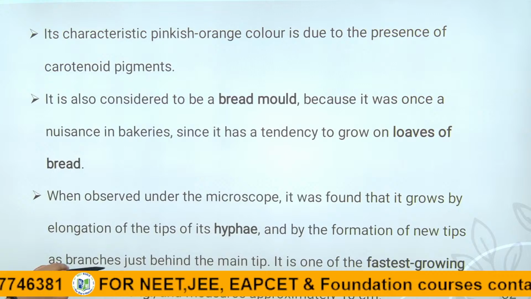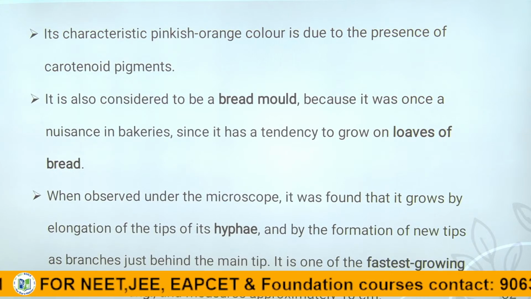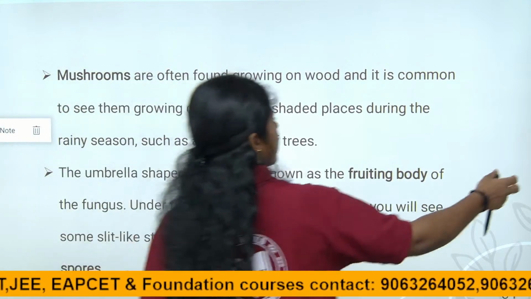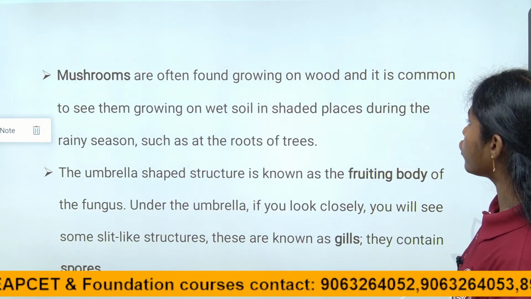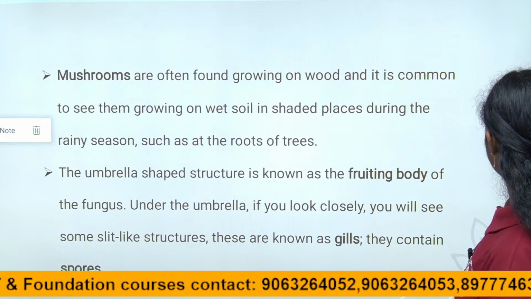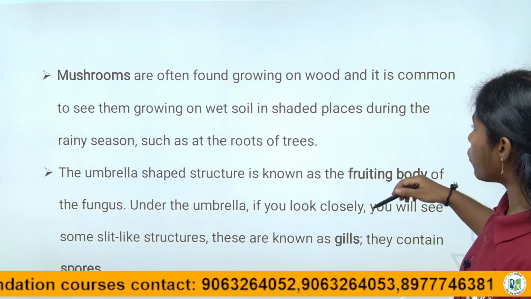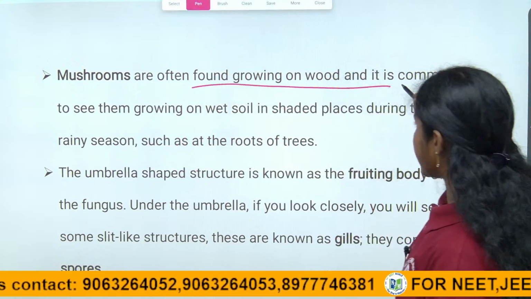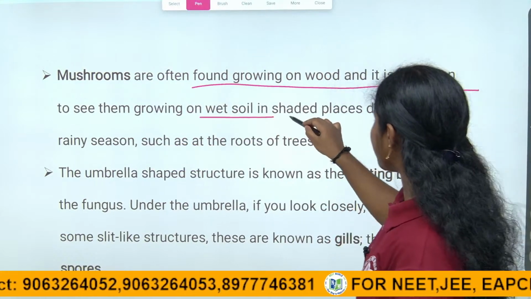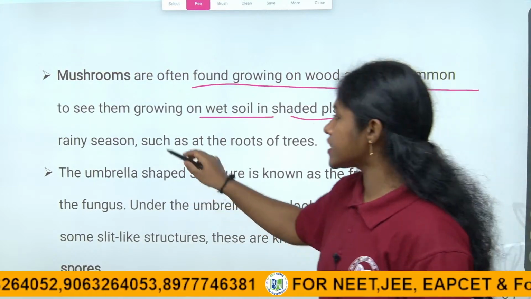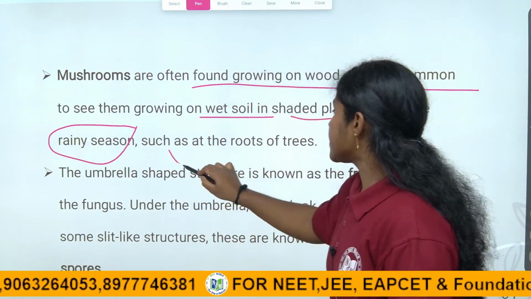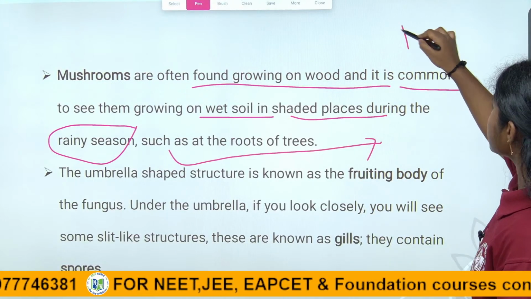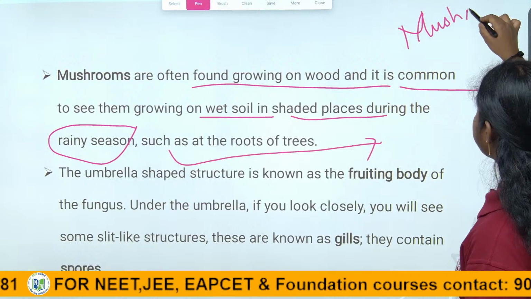Children, coming to the mushrooms, the multicellular fungi. See, mushrooms often grow in woody, moist, shady places, children. They grow mostly in moist shady places, on woody places, and commonly in wet soils and shady places, mostly in the rainy season, such as near the roots of trees. And also, children, some edible mushrooms will be there.